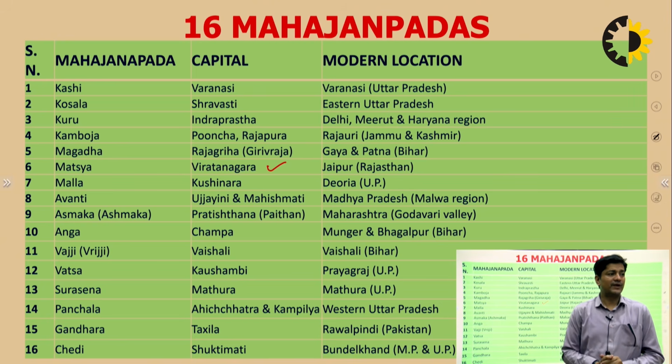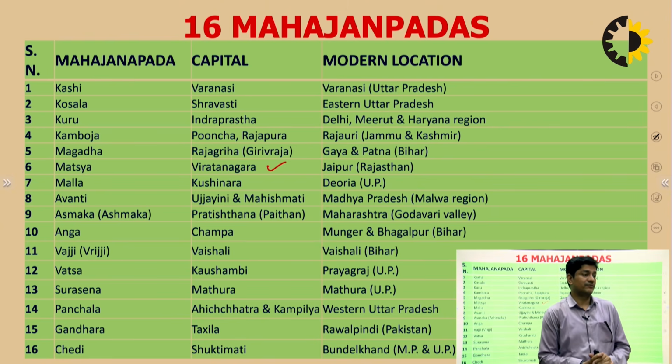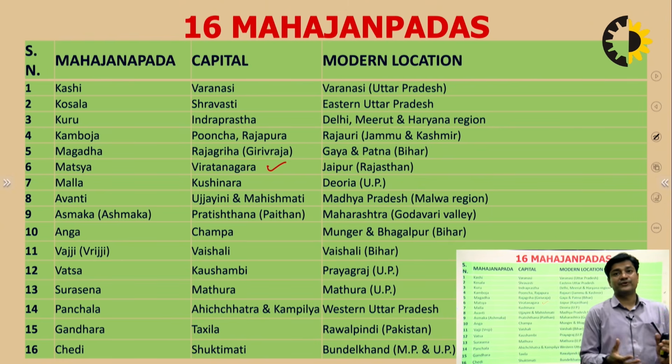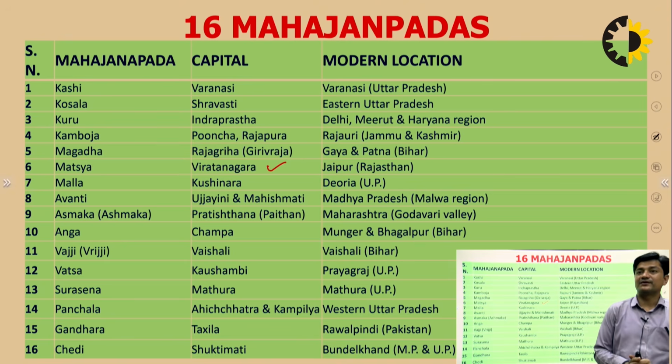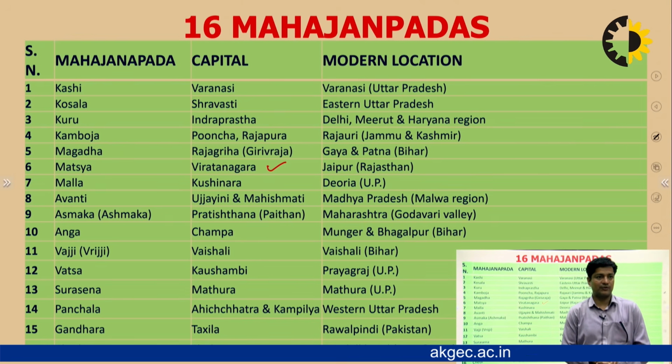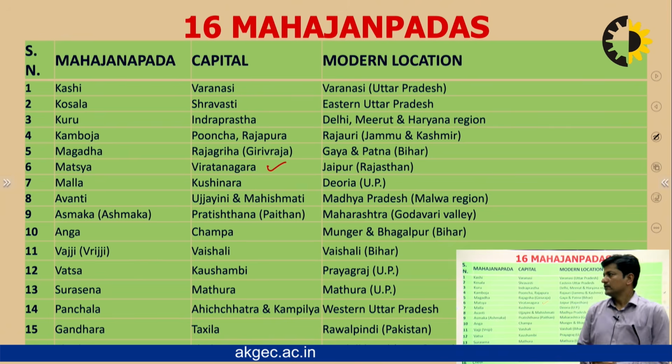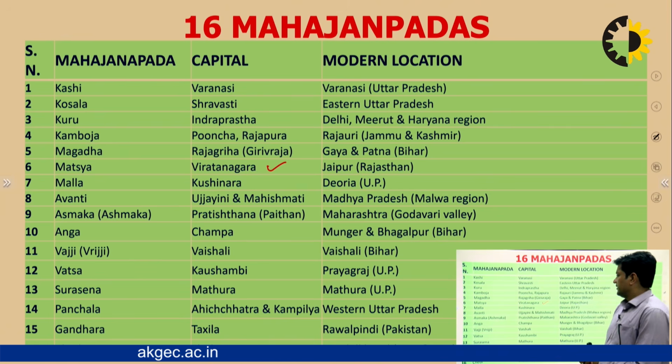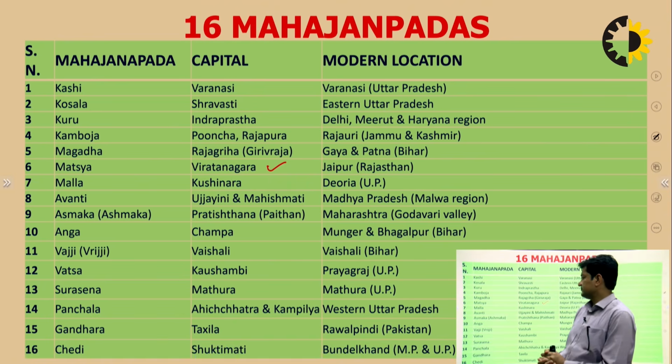Then comes Malla. Malla is also known as one of the republic states where democracy started. Somewhere you may also find the statement that Malla is one of the Mahajanpadas that was a pioneer in starting democracy. So Malla falls in the Deoria region of UP, and the capital is Kushinara.